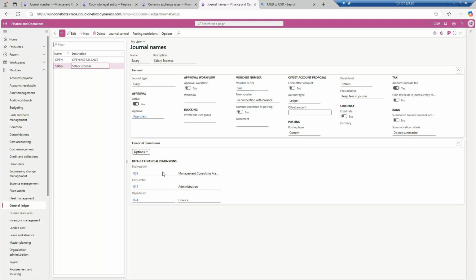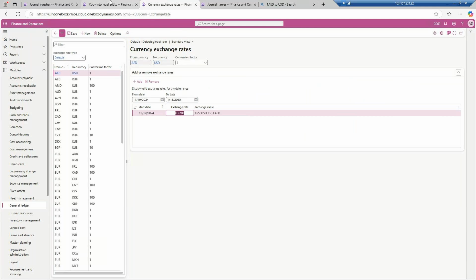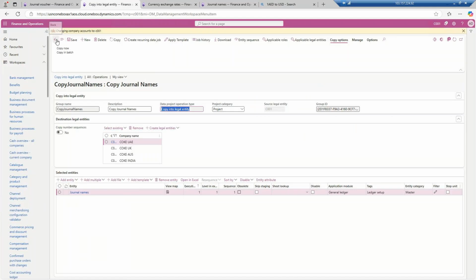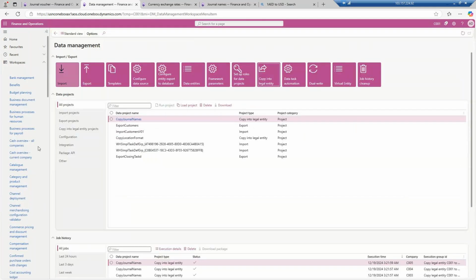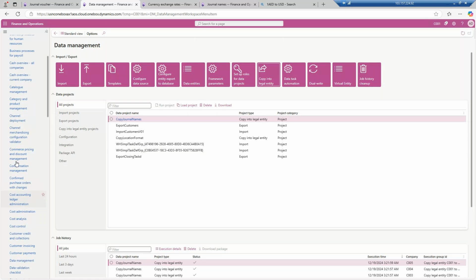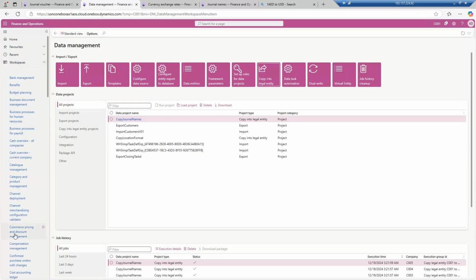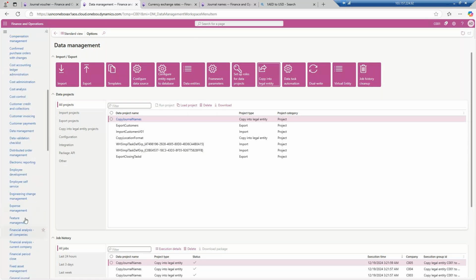Because this is shared data, whatever setup configuration you have done in C001 will automatically come up to this level. So what we will do, you can utilize the copy paste function. For that, there is a workspace. Inside the workspace you will go to the data management framework.